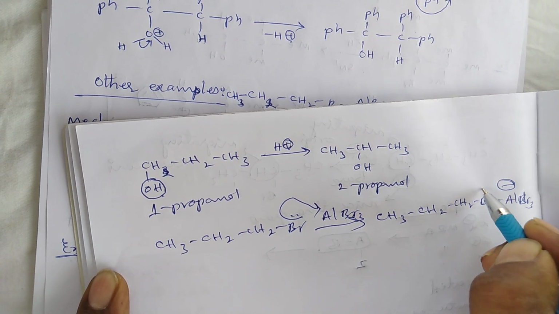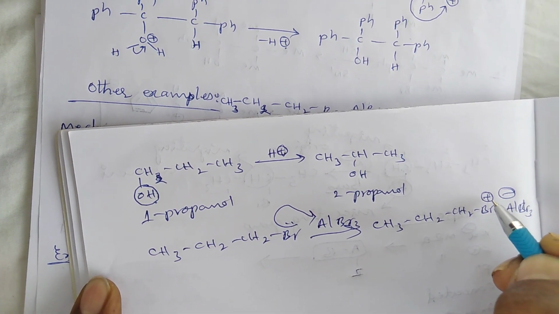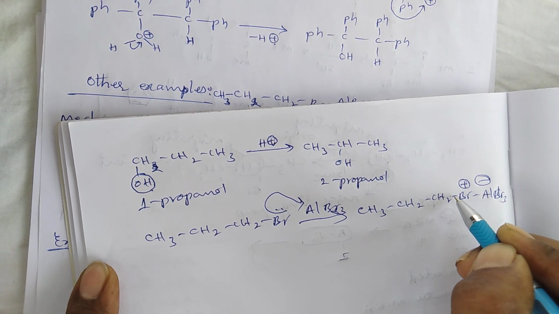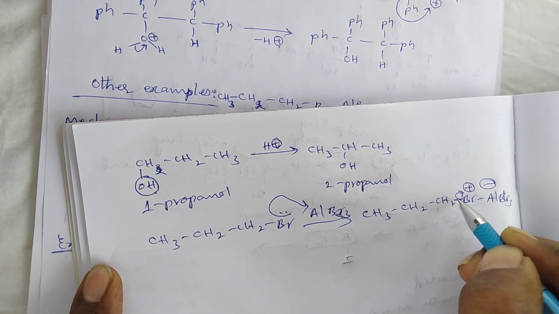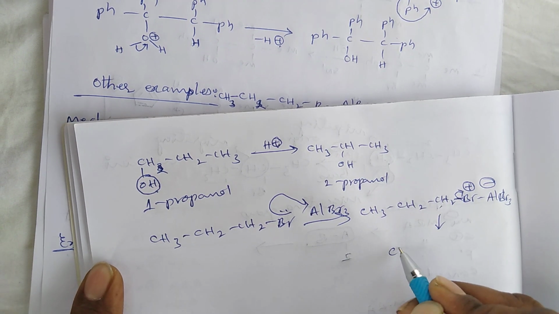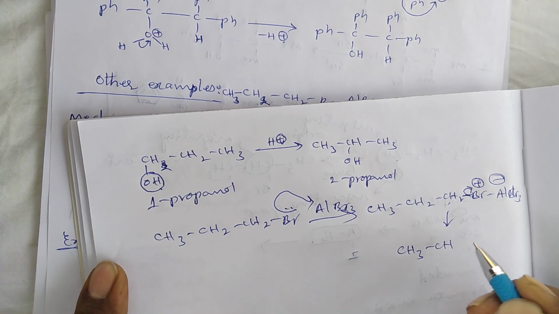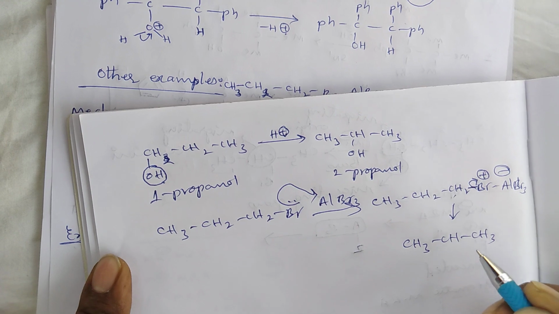Okay, and due to the loss of electrons, the bromine gets the positive charge. Due to this reason, it easily abstracts the bond pair electrons from the carbon center and produces the less stable carbonium ion